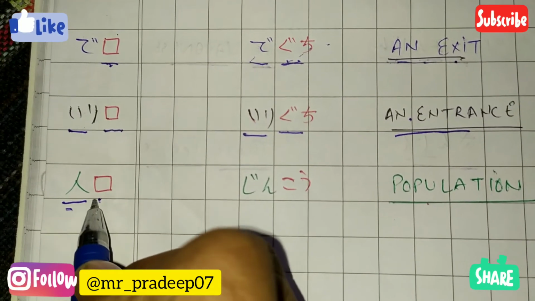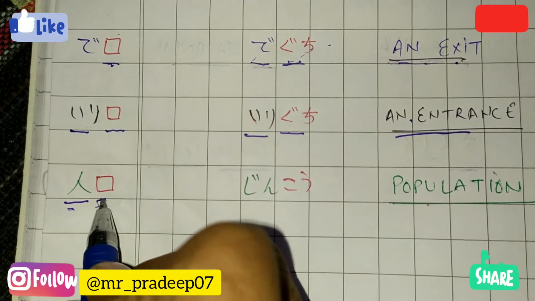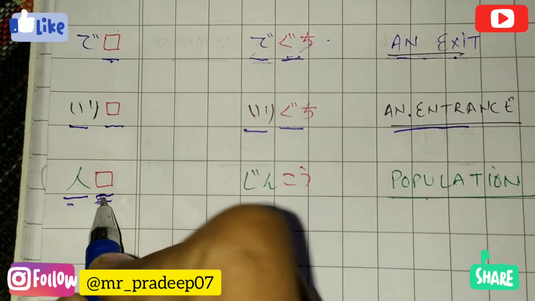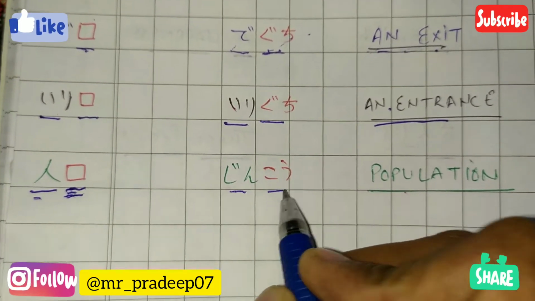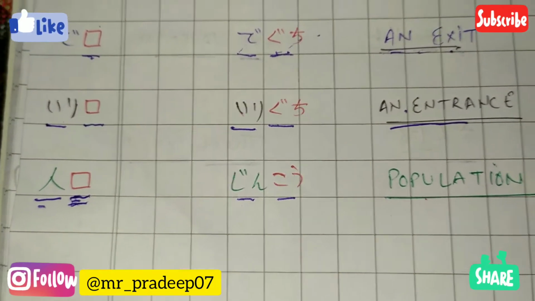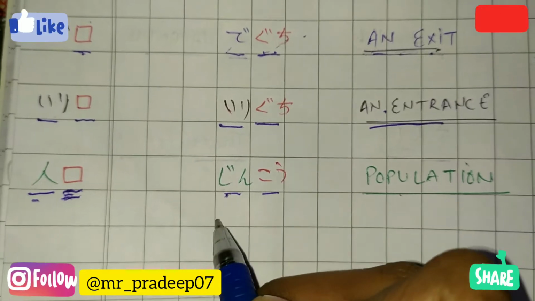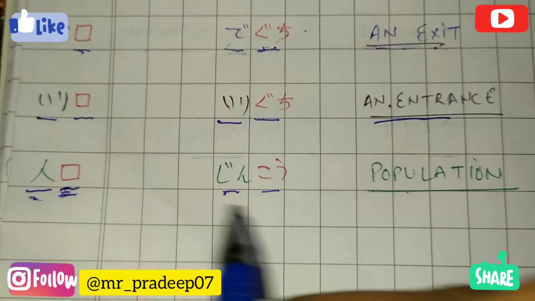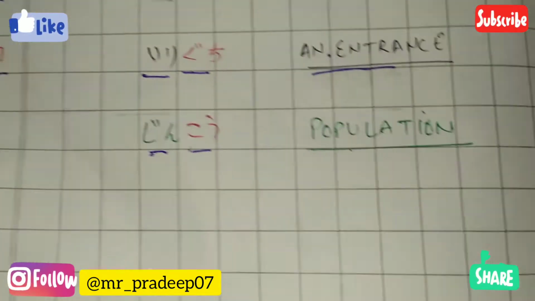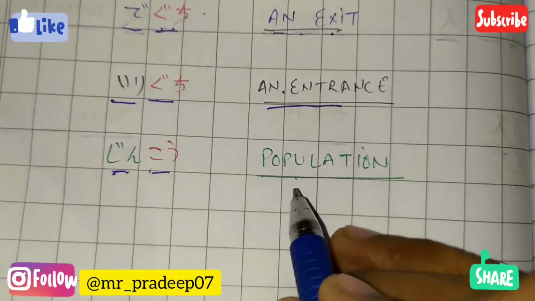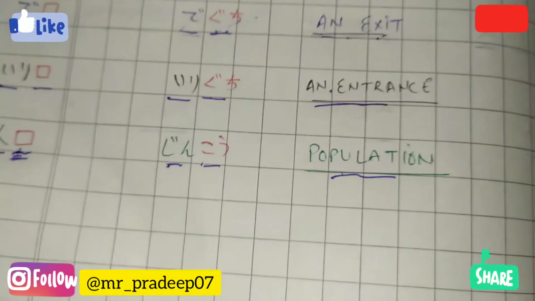Both are written here. So here also we have used it as a suffix. It would become jinko. Jin is the onyomi of the first kanji, and ko is the onyomi of this kanji. So it would become population. This is the meaning of jinko.